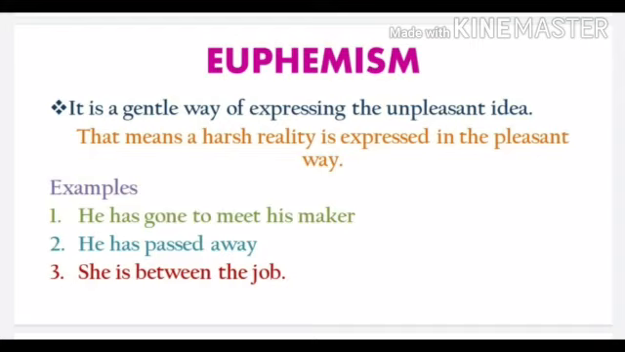Let's see one more example of euphemism. She is between jobs. This sentence means that she is unemployed. This is something bad, but it is still said in a positive way. So, euphemism means a harsh reality expressed in a pleasant way.